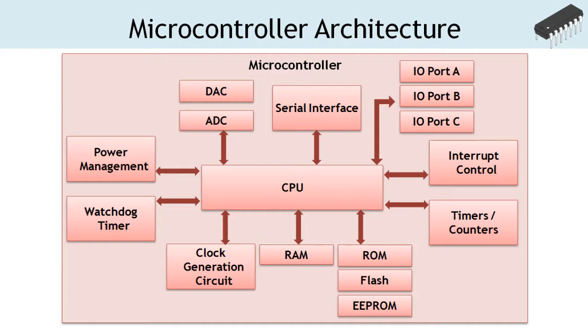The microcontroller stores the embedded software in the read-only memory available on the chip. It is called program memory and generally made of flash or electronically erasable programmable read-only memory. RAM is the data memory, which is a temporary storage used during the program execution. Program memory is a permanent memory, whereas the data memory is a volatile memory.